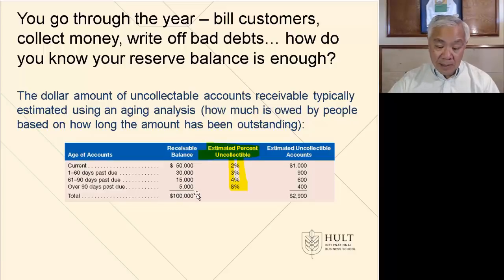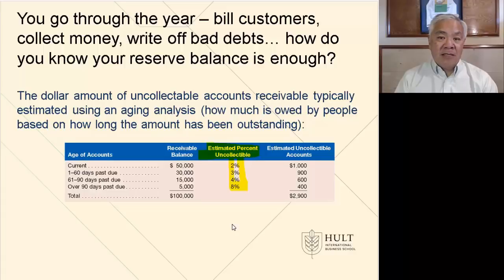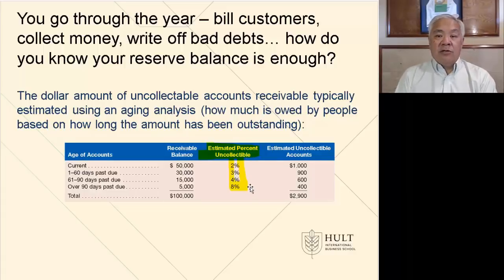Oops, it's getting further out. And then the last is over 90 days past due. Now there's trouble. Like they should have paid us in 30, that they didn't pay us by 90, something's wrong. Either they have trouble with money or they are not going to pay it because they dispute, but something's wrong there. This center column in yellow shows what percent probability do we estimate will be uncollectible.